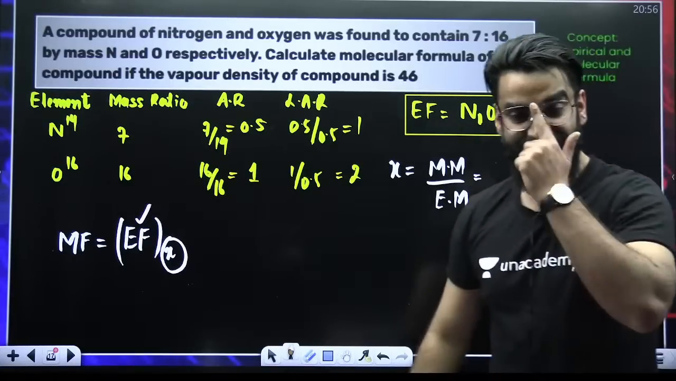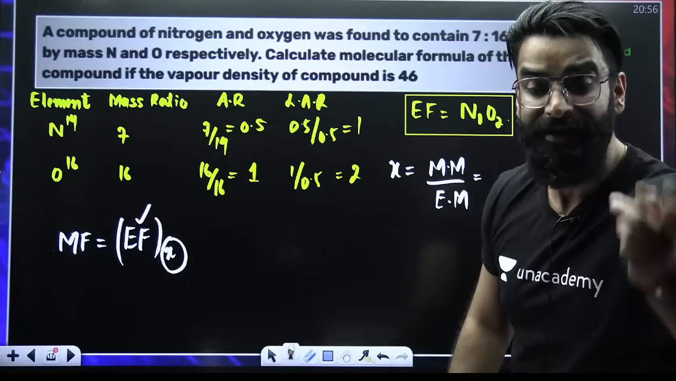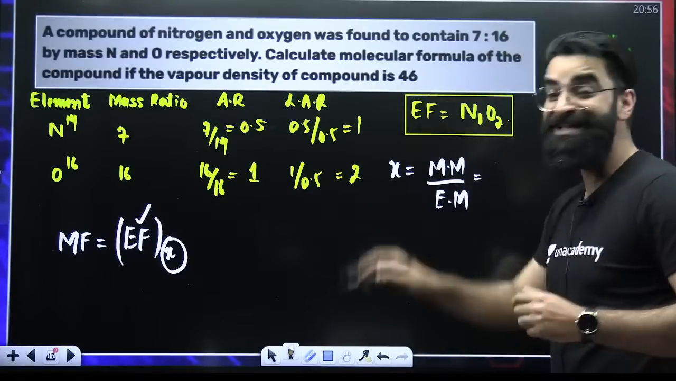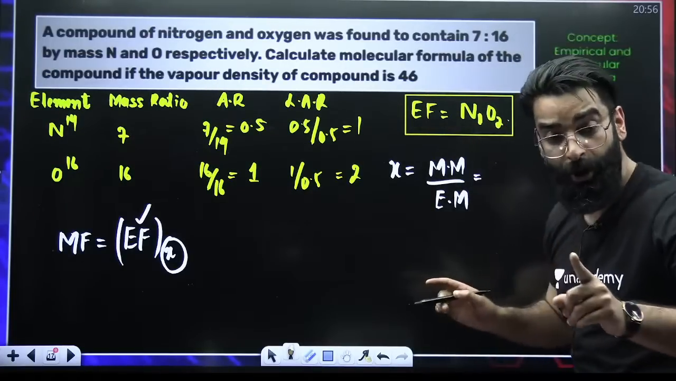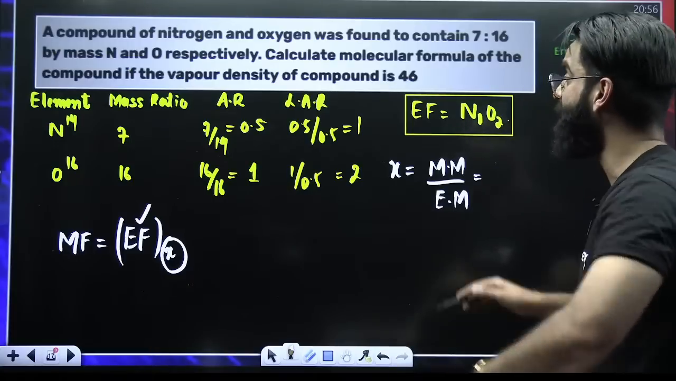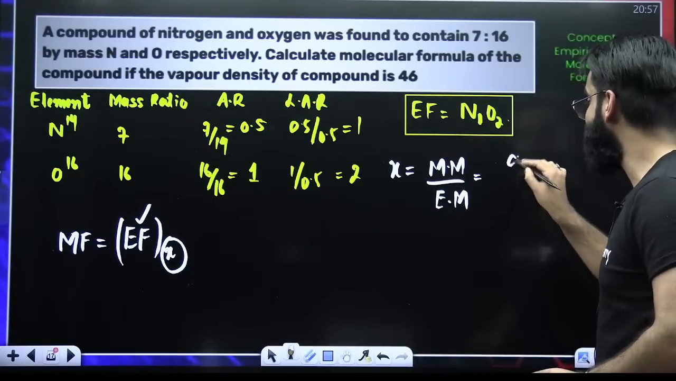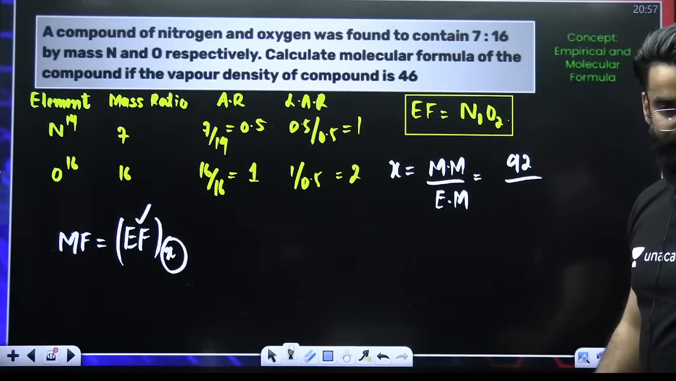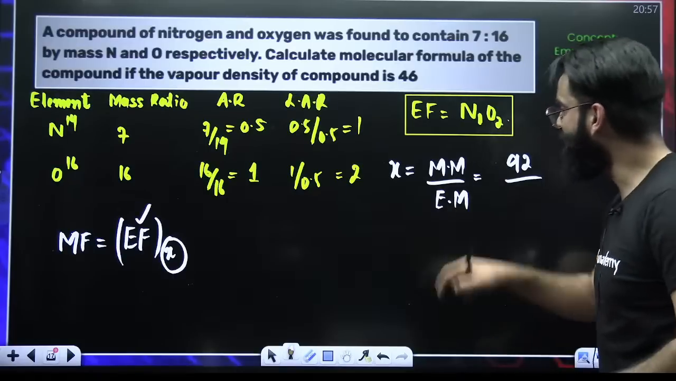Is the molecular mass given? No, molecular mass is not given. But vapor density is given. And I have told you already, molecular mass is equal to 2 times vapor density. So 2 into 46 is 92. Divided by the empirical mass.